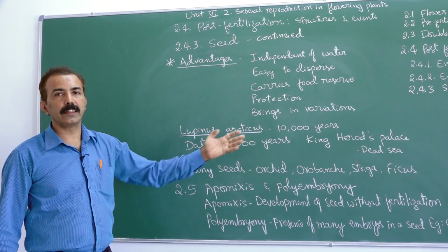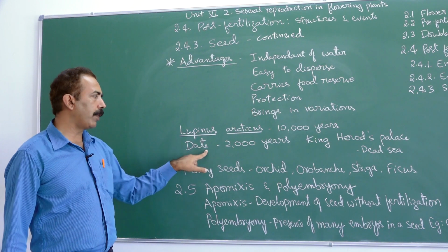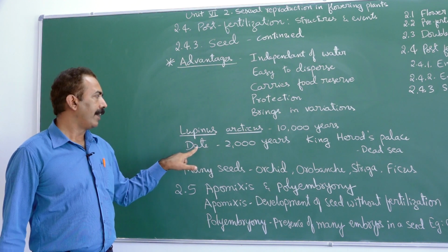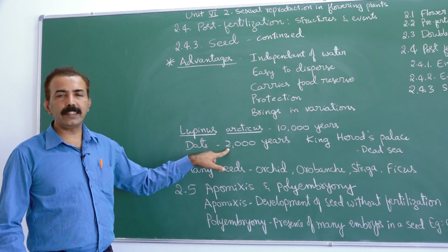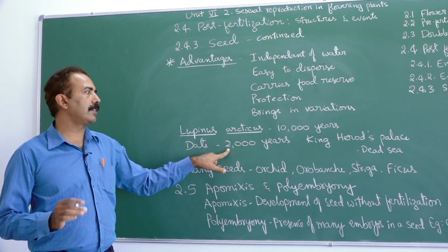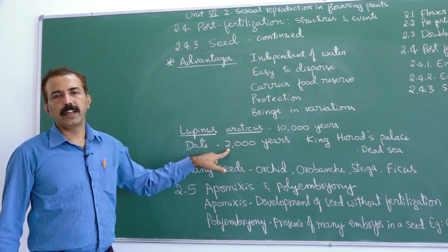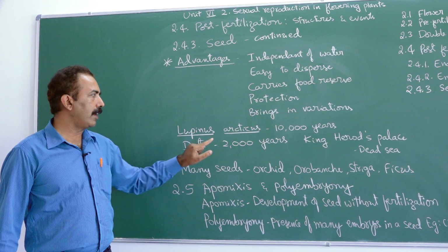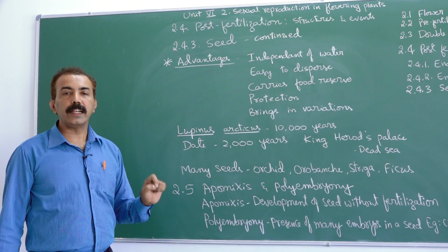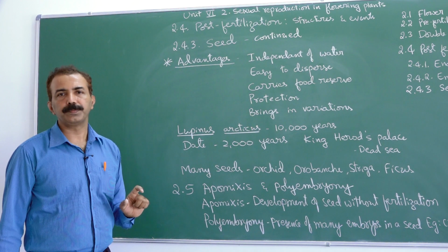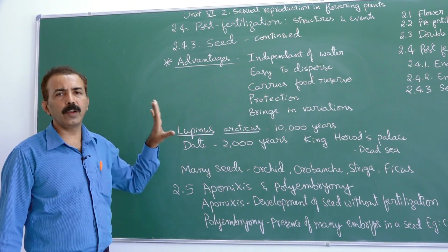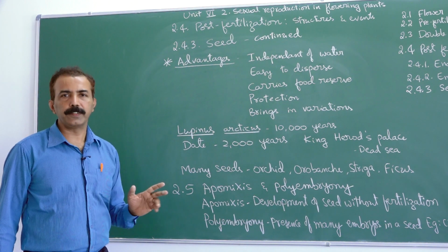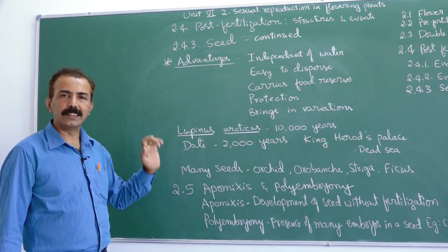That's something really great. Similarly, date palm, Kharjura, Phoenix dactylifera. Date palm, they recovered a seed, and on testing they found that it is some 2,000 years old. It was recovered from King Herod's palace near Dead Sea. And the seed, when put into soil, it germinated. It has now given rise to plant. So seeds can last for a very long time. Even many lotus seeds are known for such long dormancy period. So it's the greatest advantage of seed.